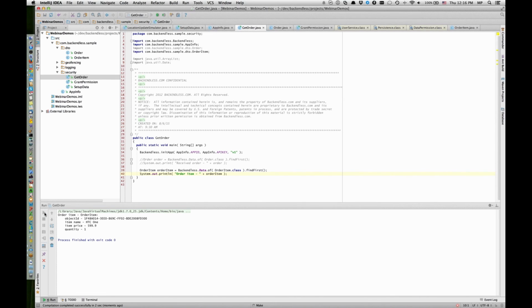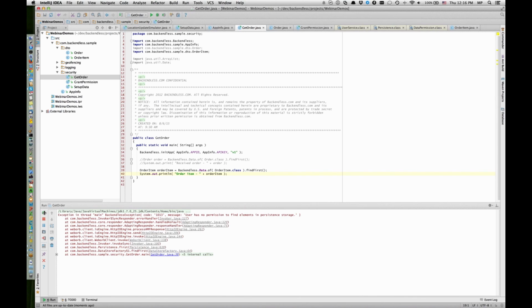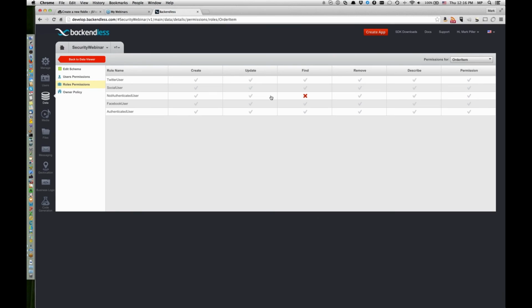Let me rerun. And we're getting an exception, exactly as expected. All right. So now that you understand how the roles work as far as authenticated, not authenticated, then we should start making more progress at this point.